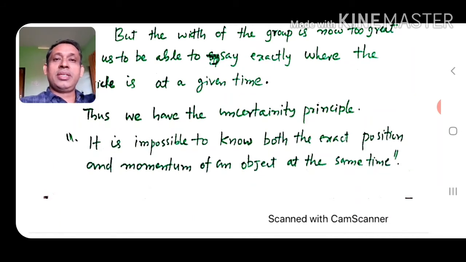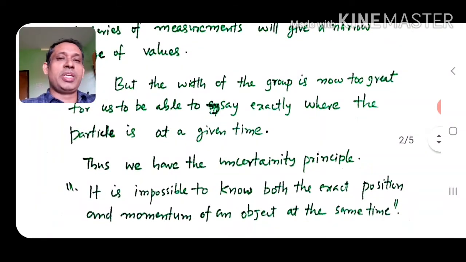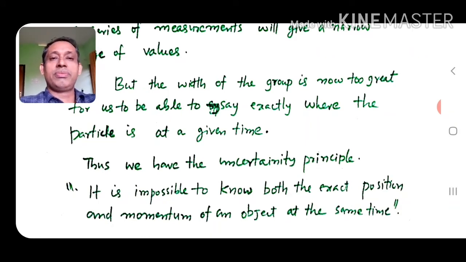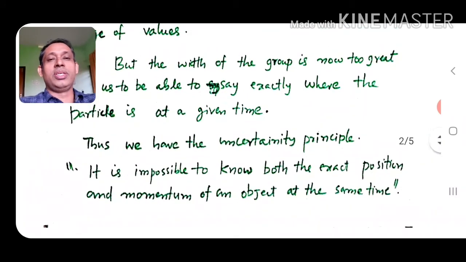If you precisely determine the position, the wave group is a narrow one, and the momentum is not a well-defined quantity; it will have a broad range of values. But if the momentum is clearly, precisely defined, then the particle's position will have a broad range of values. Delta x will be large. So we say it is impossible to know both the exact position and momentum of an object at the same time.